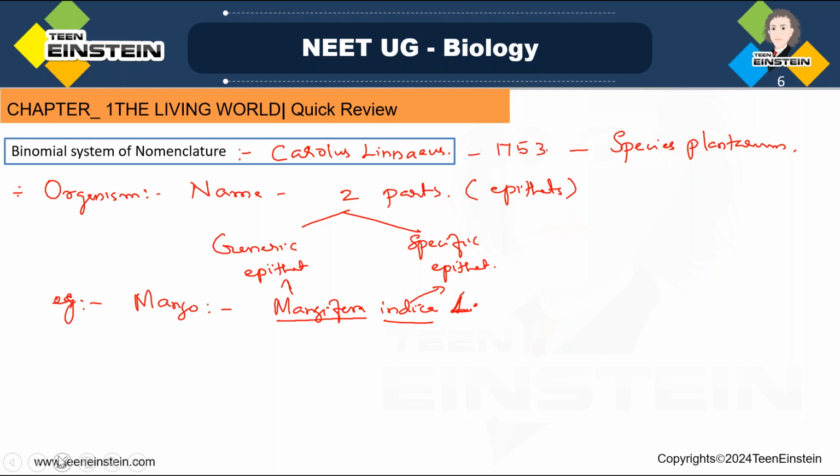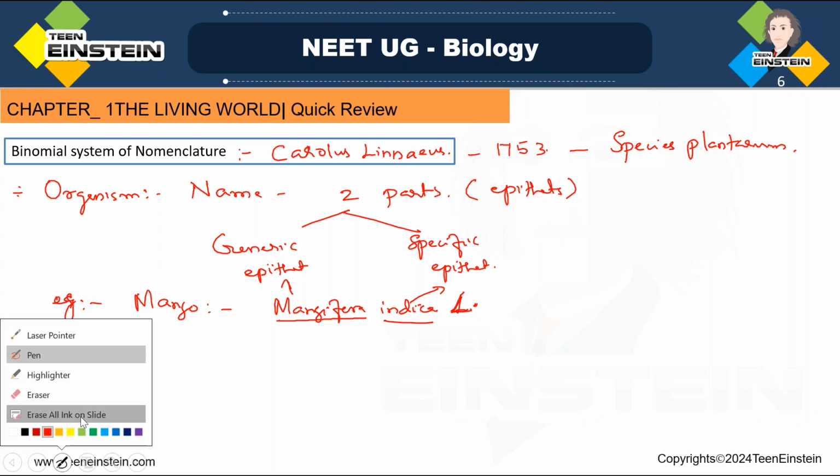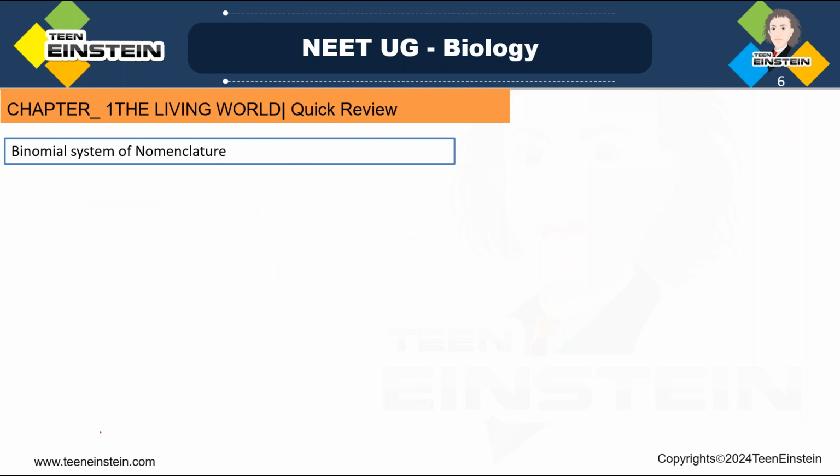Now we are moving to the rules and regulations. We said binomial nomenclature, so how to do that? Let's see the rules for binomial nomenclature. First, the rules were framed by Carl Linnaeus, and those rules got revised by various codes. Let's see which are the general rules.